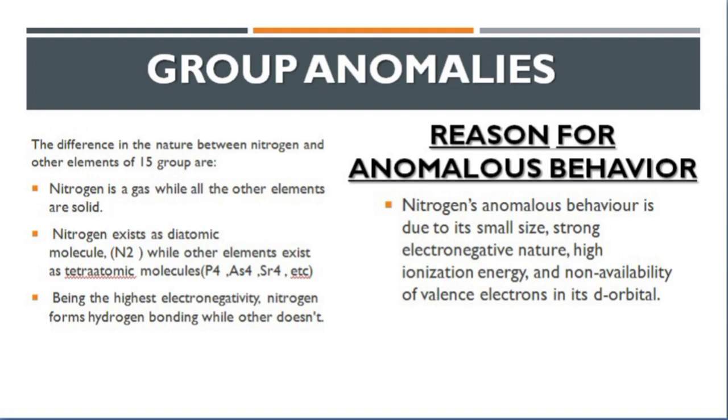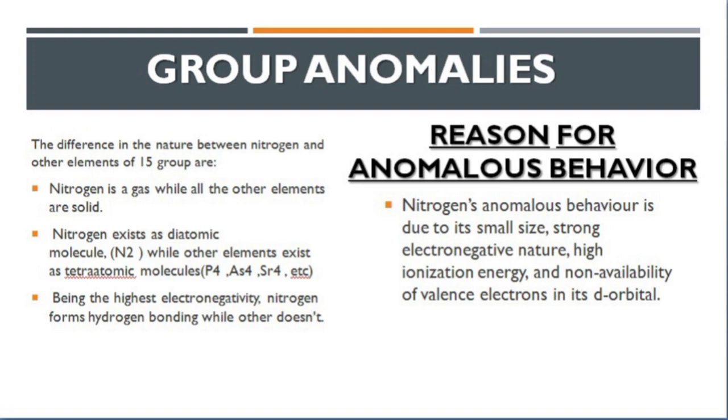As we know, there are only 3 electrons in the p subshell, and these 3 electrons face strong electrostatic forces of attraction by the nucleus. So we have to provide a lot of energy to remove these electrons from the effect of the nucleus. That is why the ionization energy of nitrogen is very high as compared to the remaining members of group 15.